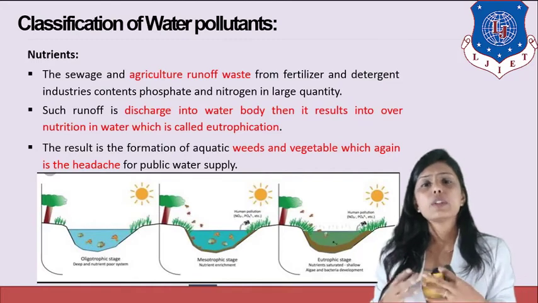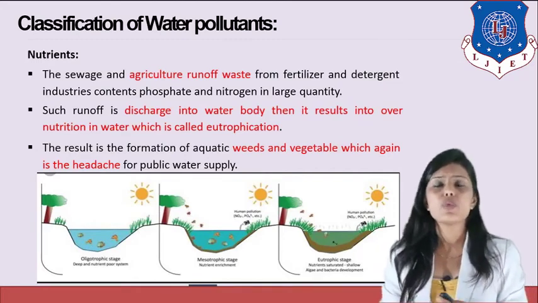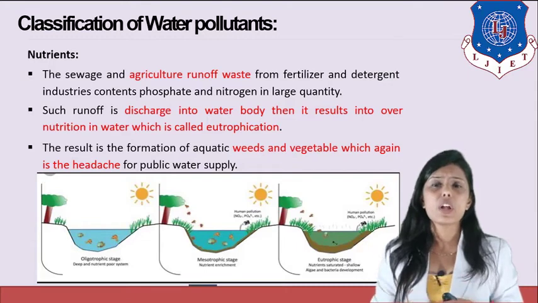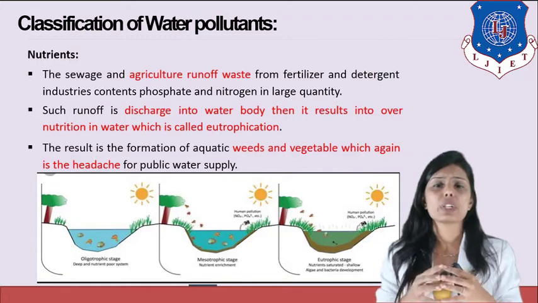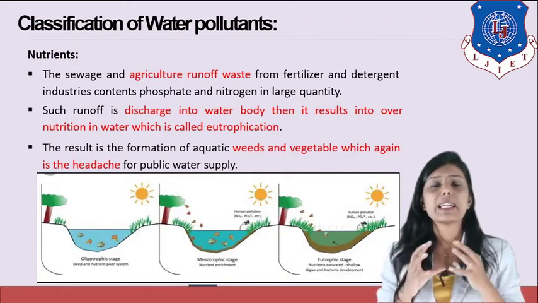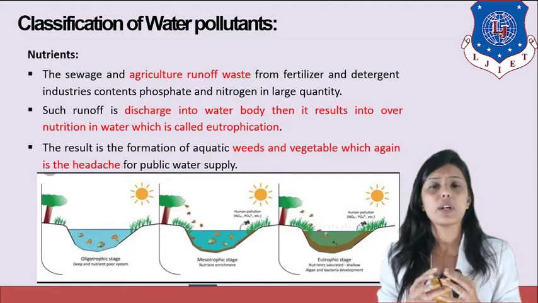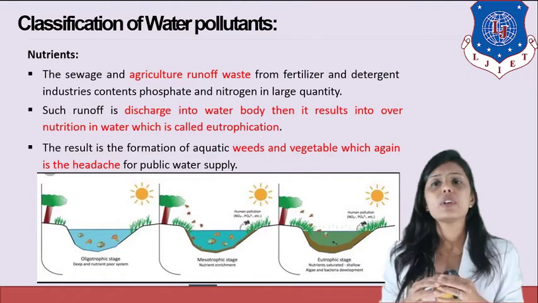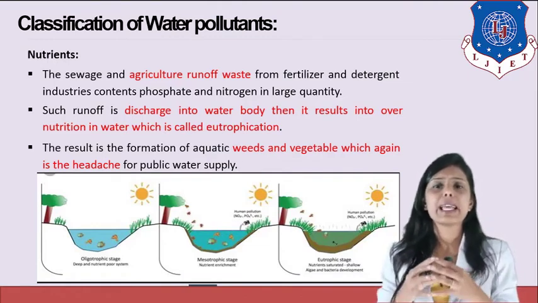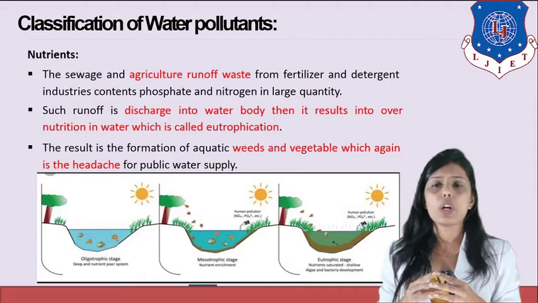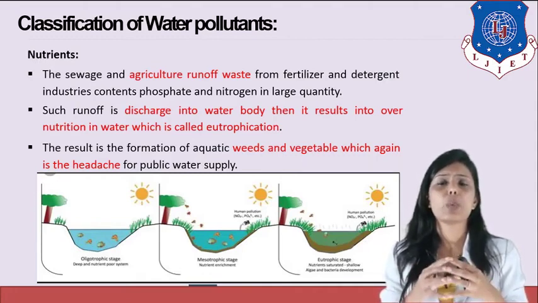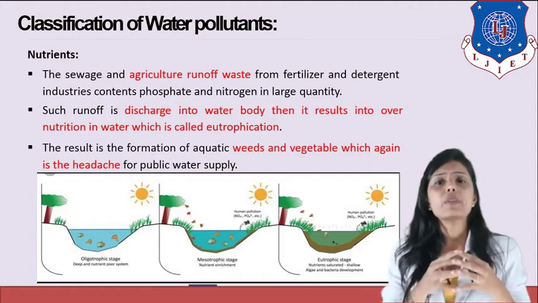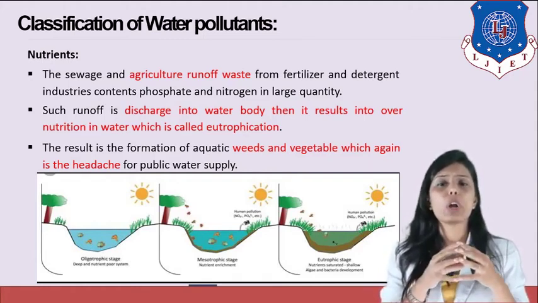Now, another form of water pollutant is known as nutrients. The sewage and agriculture runoff, and waste from fertilizer and detergent industries, contain phosphate and nitrogen in large quantity. So phosphate and nitrogen act as nutrients in the water, but anything excessive is harmful to the water bodies. Such runoff is discharged into the water body and then it results in overnutrition in the water, which is called eutrophication. The result is the formation of aquatic weeds and vegetation, which again is a headache for public water supply.